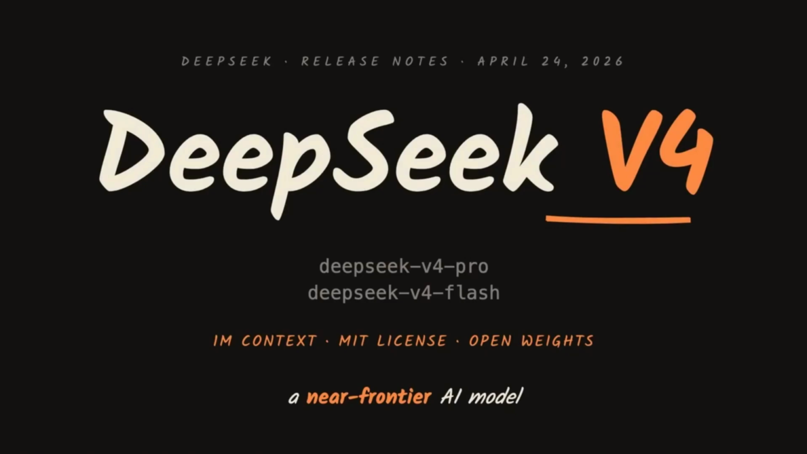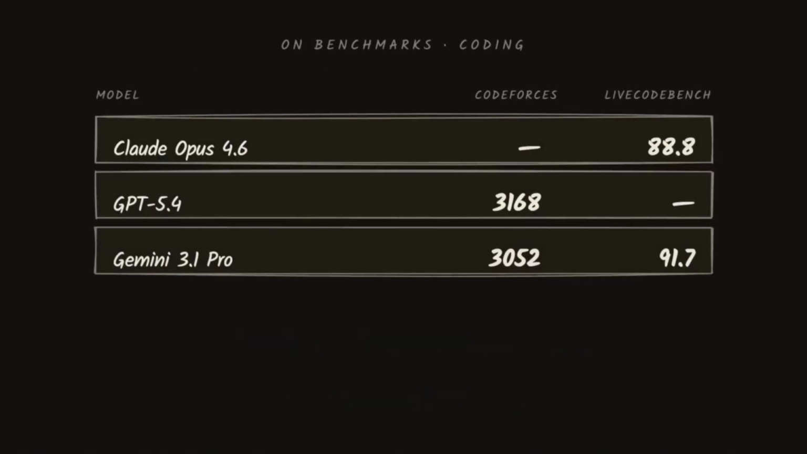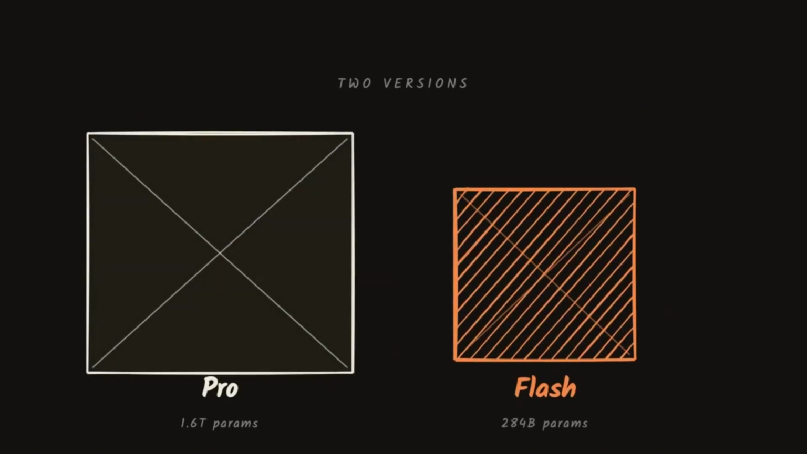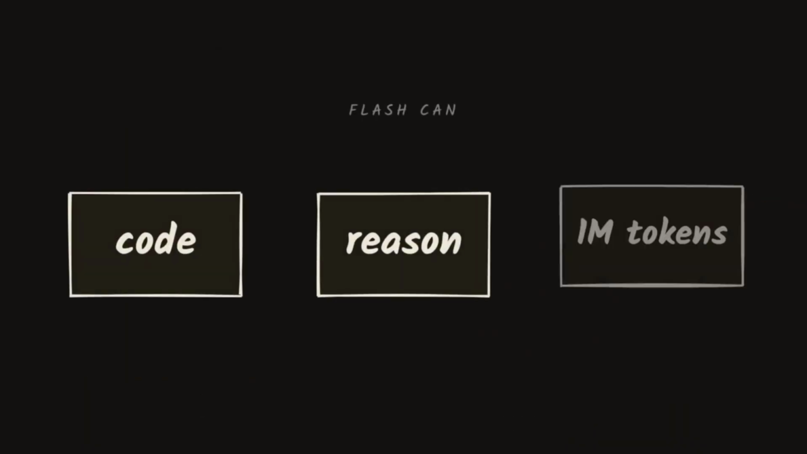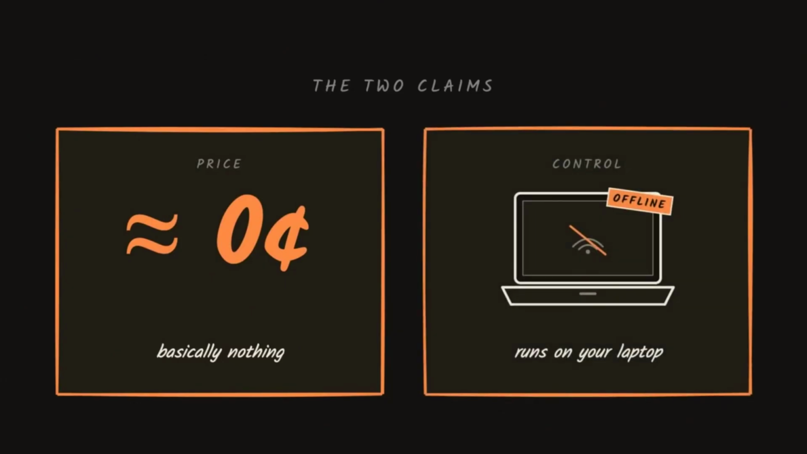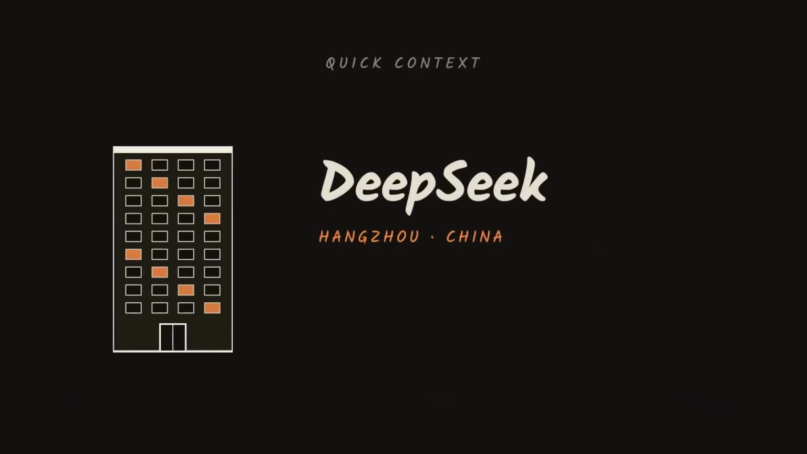DeepSeek V4 is an AI model that's almost at the frontier on benchmarks. It goes head-to-head with Claude Opus and GPT 5.4. There's a smaller model called Flash that's not far behind. It can code, reason, manage 1 million tokens of context, and it costs next to nothing to use. You can also run the whole thing on a laptop fully offline. I'll go over it step by step.